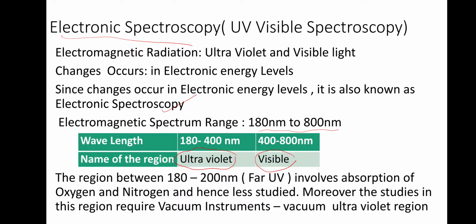So if you want to study compounds under this region, 180 to 200, we need vacuum instruments. That is, air should be completely evacuated and then we should study it. Therefore, that region we call the vacuum ultraviolet region. So the region 180 to 200 nanometer requires evacuation of air completely, and therefore it needs sophisticated instruments. That region is less studied, and we call it the vacuum ultraviolet region.